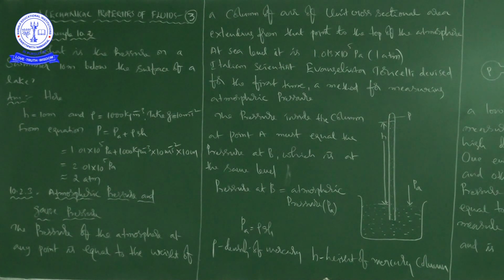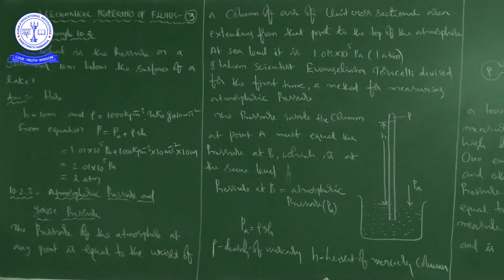We already know that 1 atmosphere is equal to 10 to the power of 5 Pascal, so you can say 2 ATM. So from P is equal to Pa plus rho gh, we are getting the pressure as 2 ATM.